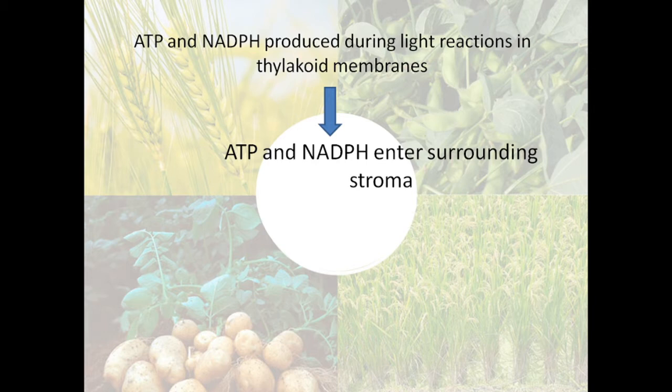So the light reaction occurs in the thylakoid membrane and the dark reaction occurs in the stroma. That is one of the differences seen between light reactions and dark reactions. The photoassimilates, that is ATP and NADPH, which are produced in the light reactions, enter into the stroma.